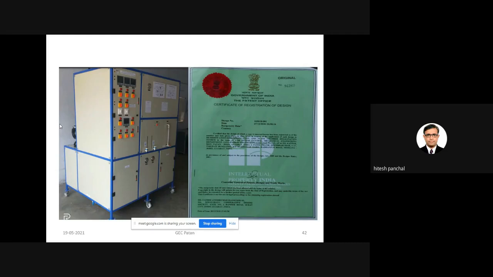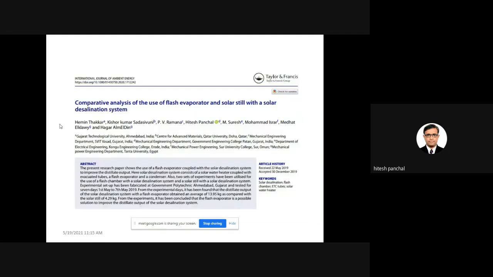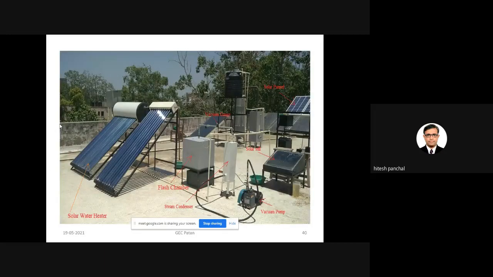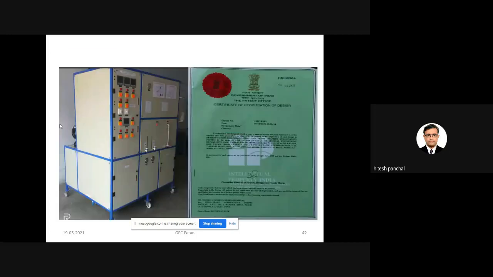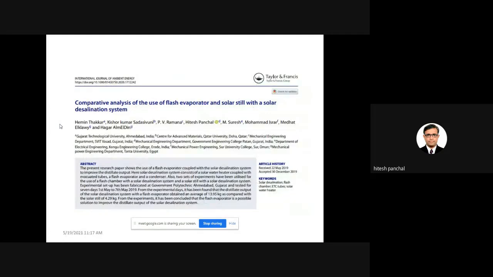So in future you will find desalination plants at our homes as well as in industry. One research paper, simple, and this figure is from that research paper, not from my design patent.